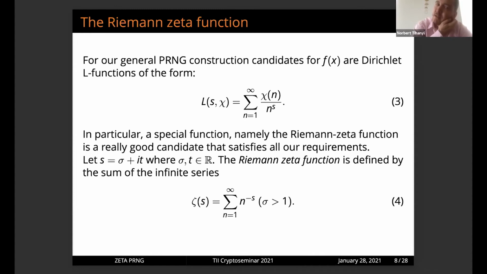So basically, if you think about the general construction, a Dirichlet L-function of the form you can see in equation 3 is really good for our purposes. And namely, we choose the Riemann zeta function. The Riemann zeta function can be defined as an infinite series. Why did we choose the Riemann zeta function? I'm going to show you that we have studied it very well, and there are many number theoretic theorems regarding this function, regarding the distribution of the prime numbers.